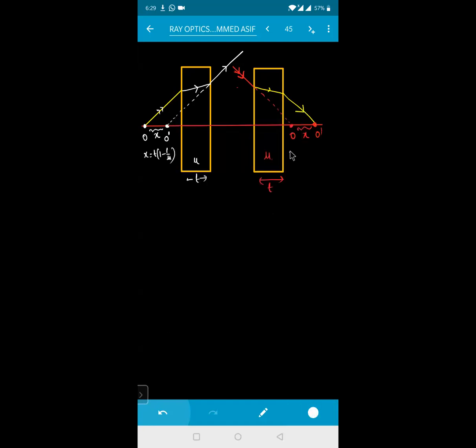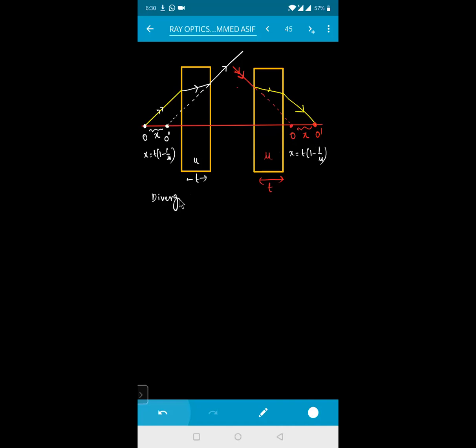So that value of your x will be equal to how much? But again, x will be equal to t into (1 minus 1 by mu). So the only thing you need to remember is that when the object is on the principal axis, the virtual object shifts towards the slab. If the object is coming from infinite distance and is incident on the slab, the object will be moving away from the slab. Is it clear? That means this is for what? Diverging rays shift towards the slab.